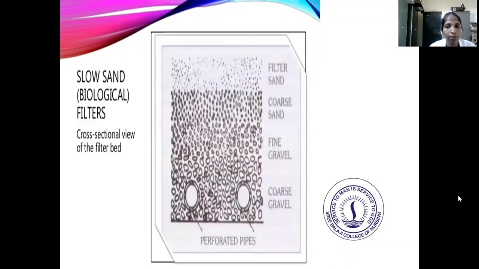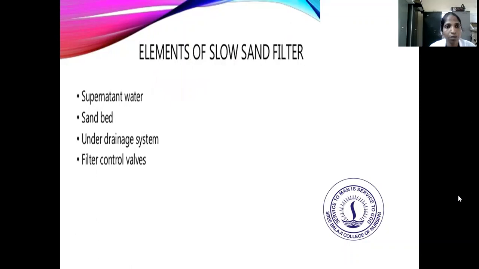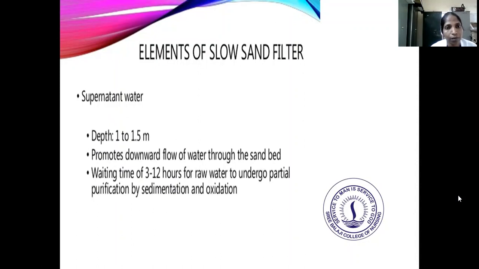This is the cross-sectional view of a slow sand filter. The elements of a slow sand filter are an open water layer, a sand bed, an underdrainage system, and filter control valves. The depth is 1 to 1.5 meters, which promotes the downward flow of water through the sand bed. The waiting time is 3 to 12 hours for the raw water to undergo partial purification by sedimentation and oxidation.